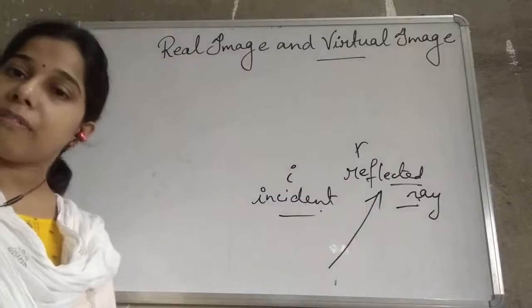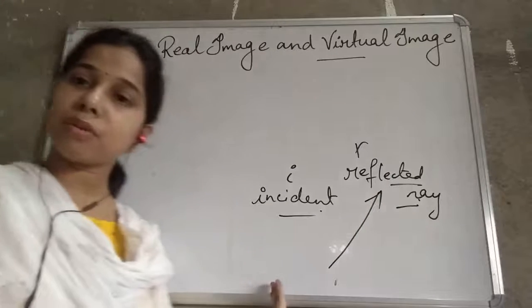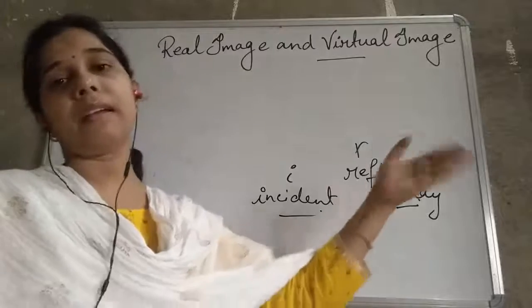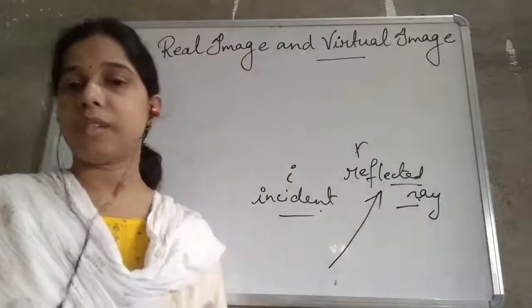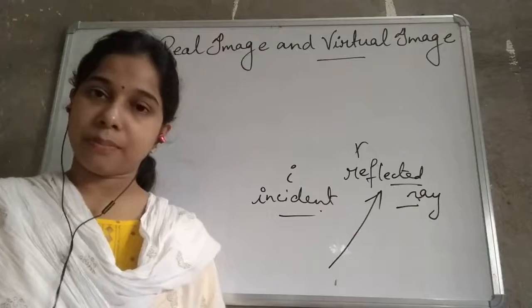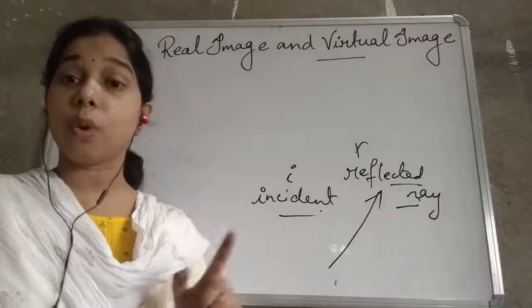So reflection of light is what? It is when the incident ray comes to a smooth surface, and finally it gets reflected to the other direction, the opposite direction, and that is the reflected ray.